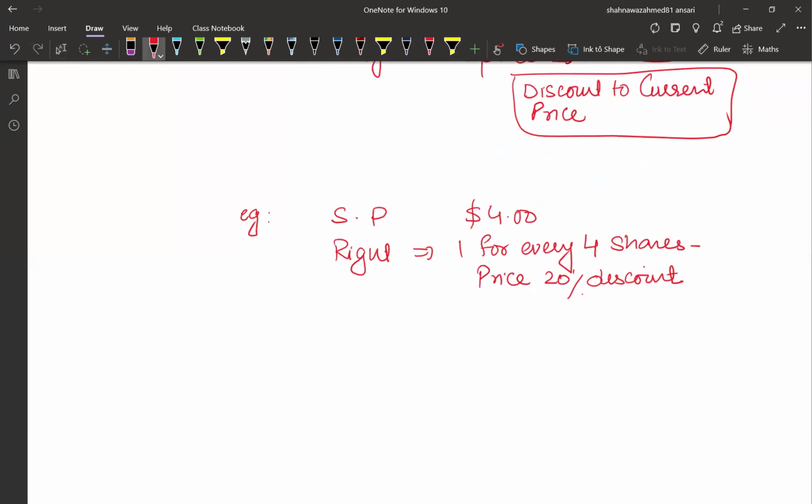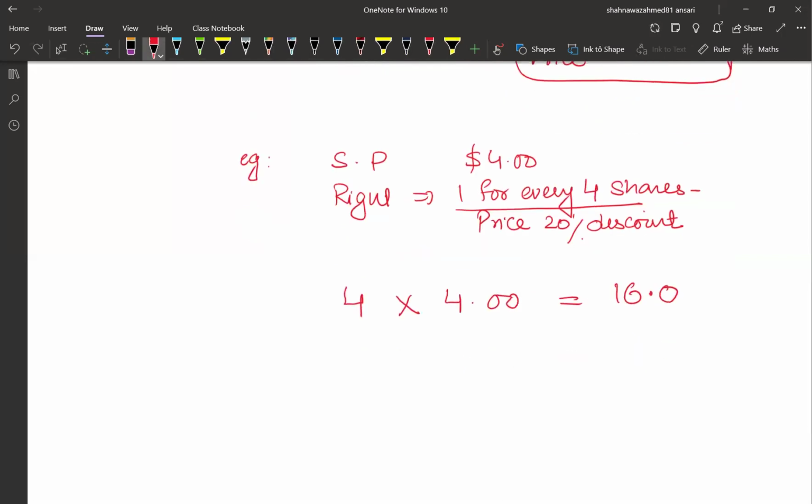So first of all, this is the term: 1 for every 4 shares. So the existing shareholder has 4 shares, and the current price before the right is 4. That means the total value is 16. Now, 1 right will be offered at a price of 20% discount. So that means after the discount, the price would be 3.2. This is the rights issue price. So the rights issue price is 3.20.